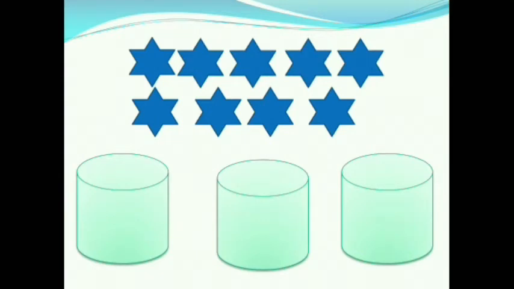Children, here we have stars. First we should count the number of stars. Afterwards we distribute them equally in 3 trays. How many stars are there? Let us count it. 1, 2, 3, 4, 5, 6, 7, 8, 9. 9 stars are there. Now we will distribute one star in each tray.